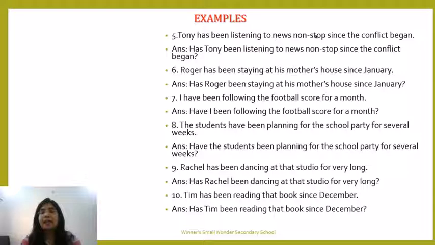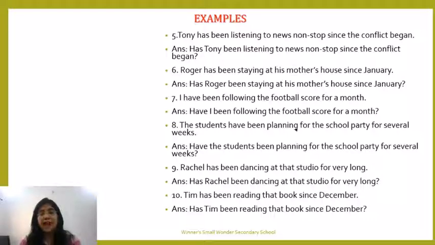Tony has been listening to news non-stop since the conflict began. Has Tony been listening to news non-stop since the conflict began? Roger has been staying at his mother's house since January. Has Roger been staying at his mother's house since January? I have been following the football score for a month. Have I been following the football score for a month?